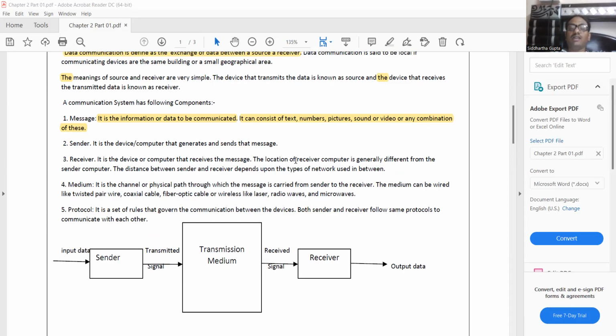The location of the receiver computer is generally different from the sender computer. It is obvious that the sender computer is definitely placed at a different place.